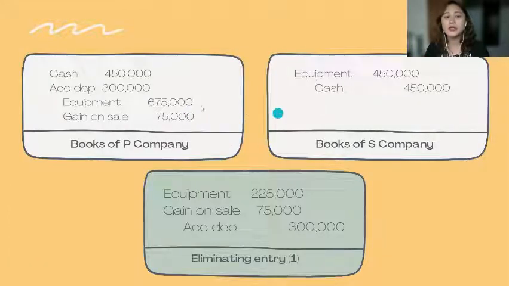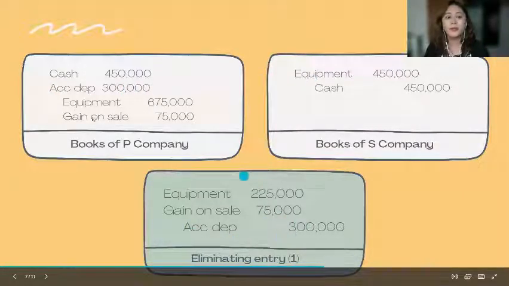So sabi natin, yung ganitong transaction nila sa isa't isa, kailangan mong i-eliminate yan. So, reverse mo. Yung cash and cash, pag reverse mo, equal. So, hindi mo na kailangan i-reverse. Yung ACDEP, 300,000, walang ACDEP dito. So, dapat i-reverse. So, i-credit ko yung ACDEP.